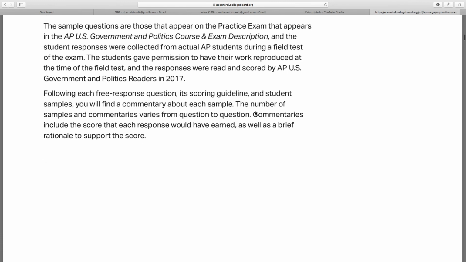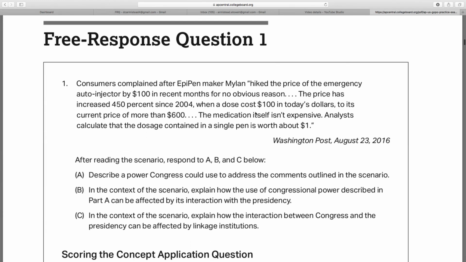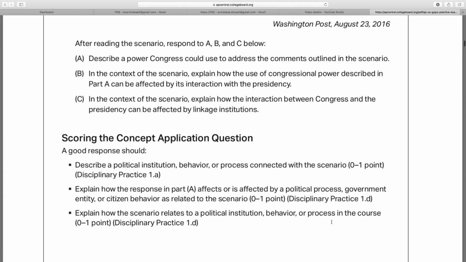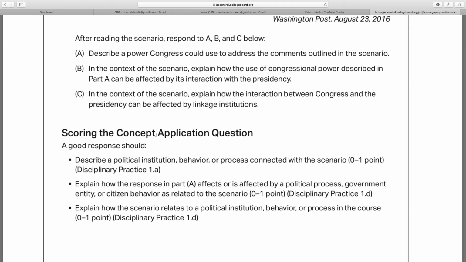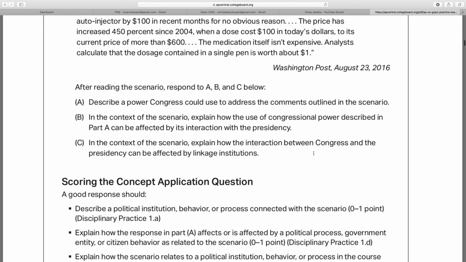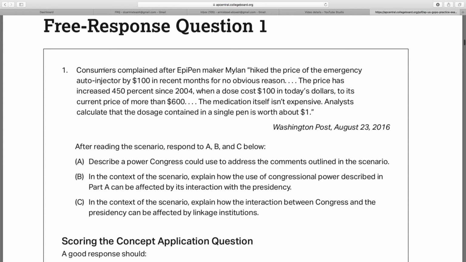We'll take a look at these, the concept application question. That's the first one. If you come down here, it's going to have the rubric. It is all of 3 points. Describe a political institution, behavior, or process connected with the scenario. Explain how the response in Part A affects or is affected by a political process. And then the last one says explain how the scenario relates to a political institution, behavior, or process in the course. All right, let's take a look at this one.